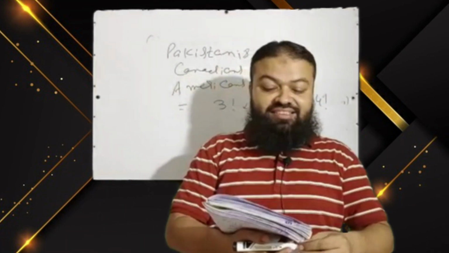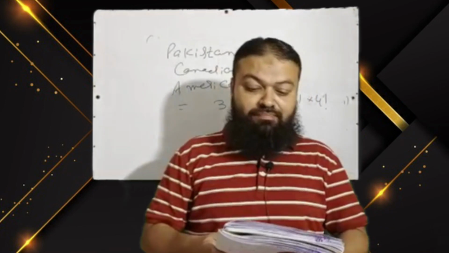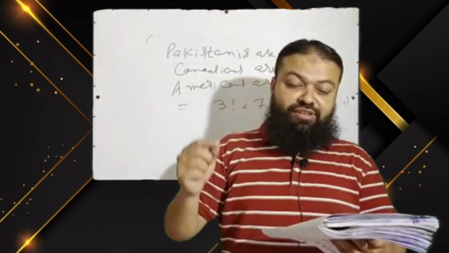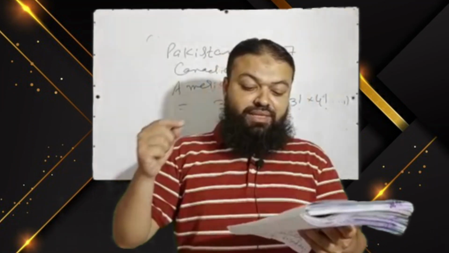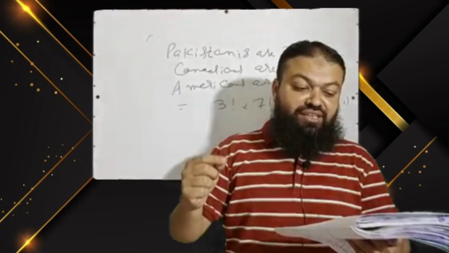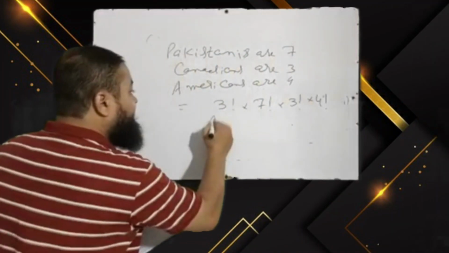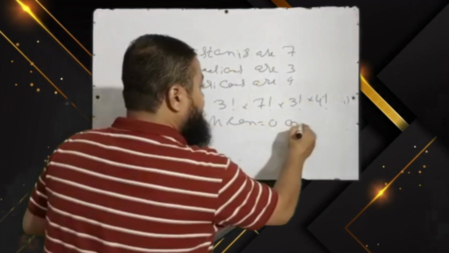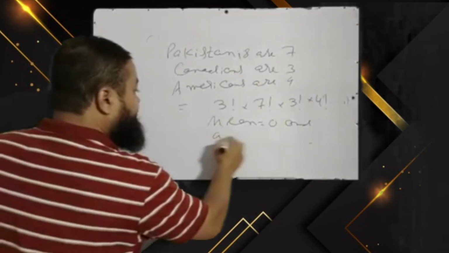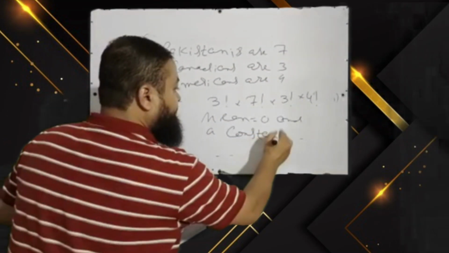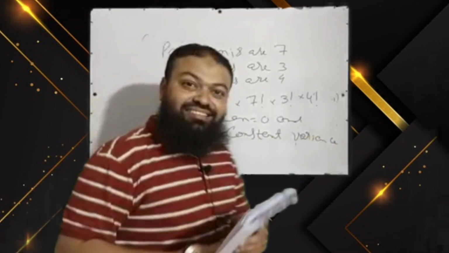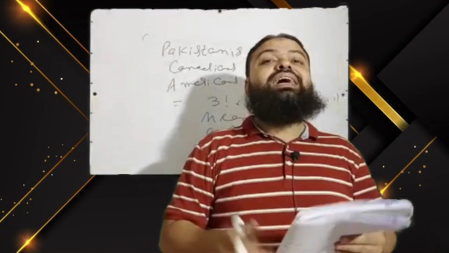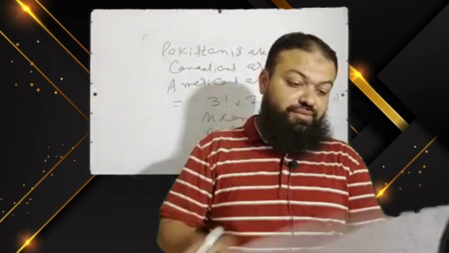Next question, under the assumption of the regression model, the error terms are normally distributed with A, mean equals 1 and unequal variance, B, mean equals 0 and unequal variance, C, mean equals 1 and a constant variance. D is the correct option, mean equals 0 and a constant variance. That is the assumption. Variance is constant and mean is 0. A very important question.